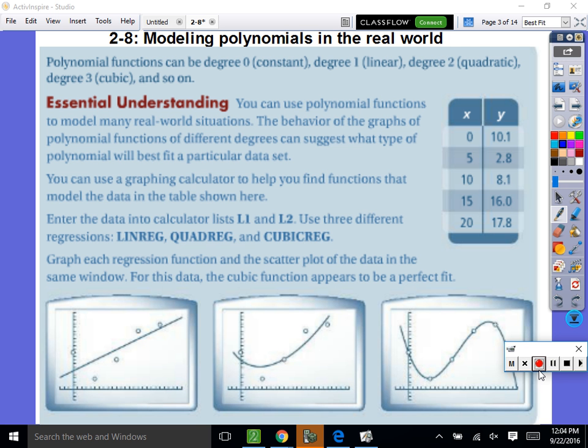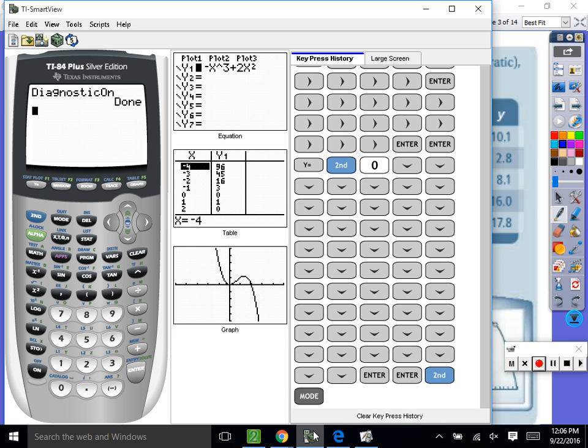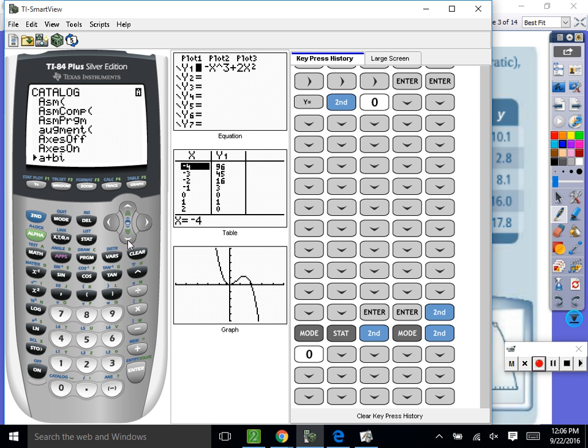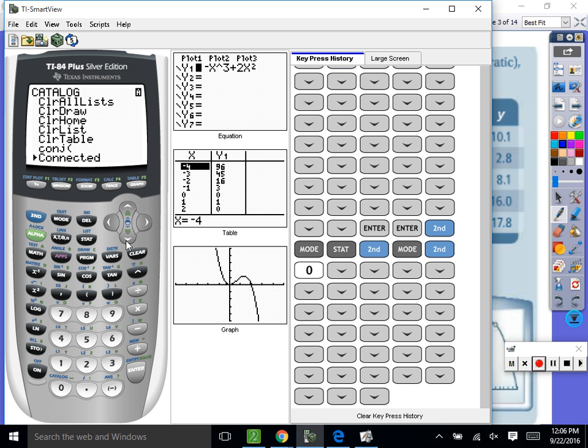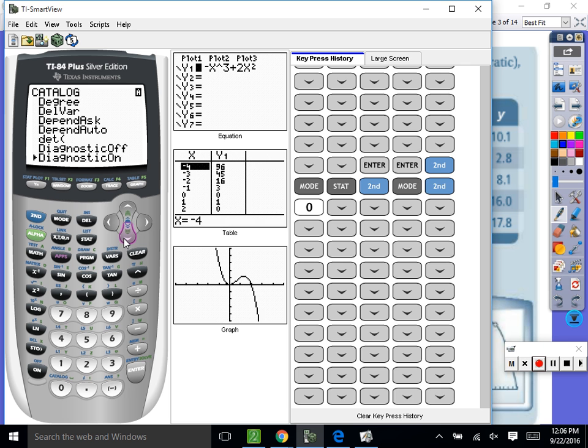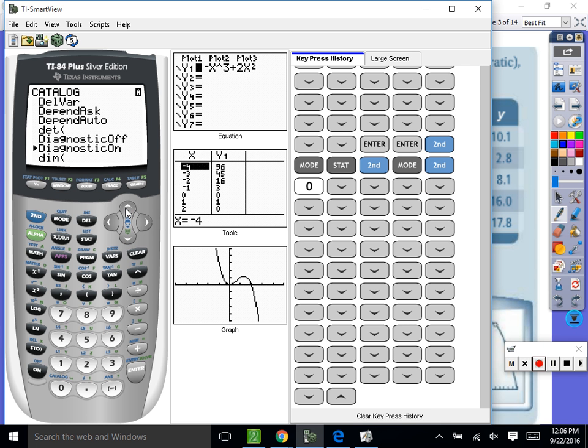So pull up your graphing calculator, and you're going to hit the stat key, everybody, right here. Oh, one thing I want us to do first, quit, go out of there. What I want us to do first is turn on our statistics, our data statistics. So we're all going to go second and then go down to 0, because see how it says catalog. We're going to scroll down to the D's, to diagnostics, and we're going to turn on our diagnostics. And I'll explain in a minute what that is. All right then, diagnostics on.